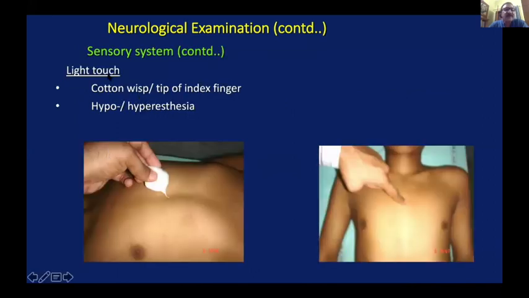This is how you check the light touch. Either use the cotton in the manner shown, or even use the tip of the finger. Finger is also an internationally accepted method. Either of these two methods can be applied.